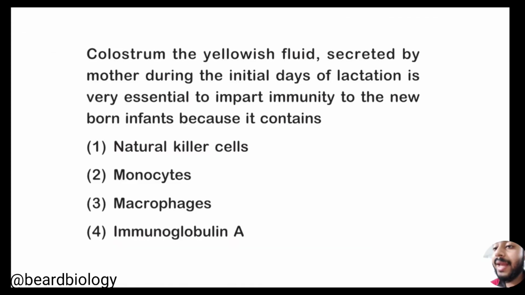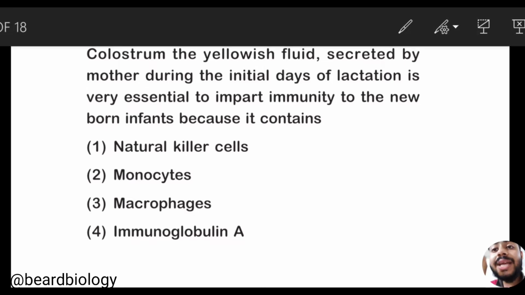Now let me take another example. Colostrum, the yellowish fluid secreted by the mother during the initial days of lactation, is very essential to impart immunity to the newborn infants because it contains... So please note that the question is: colostrum contains what?